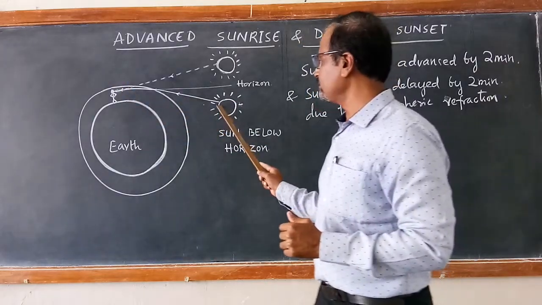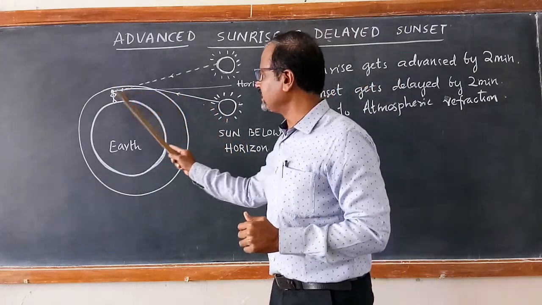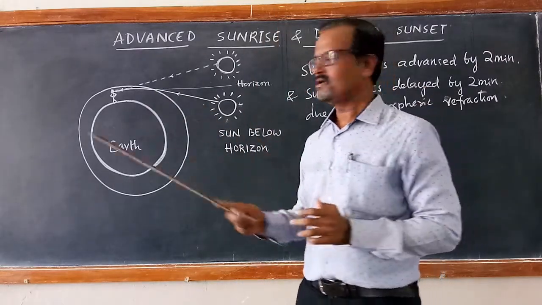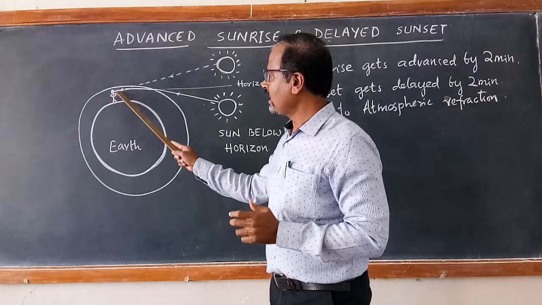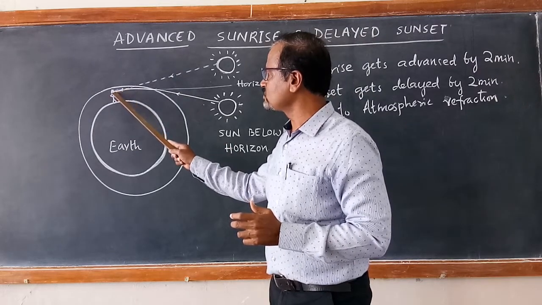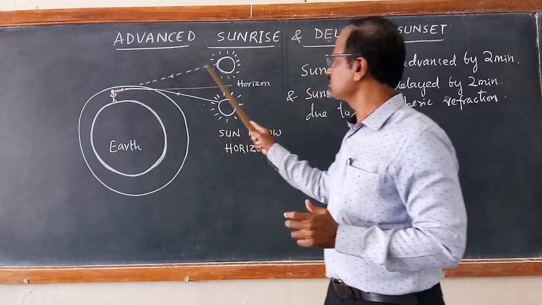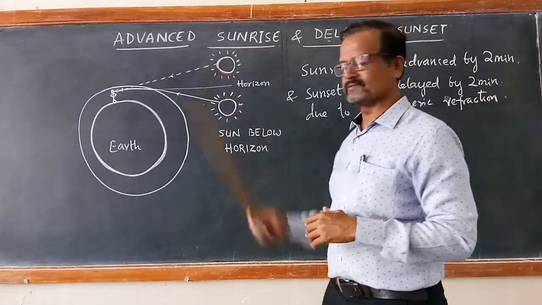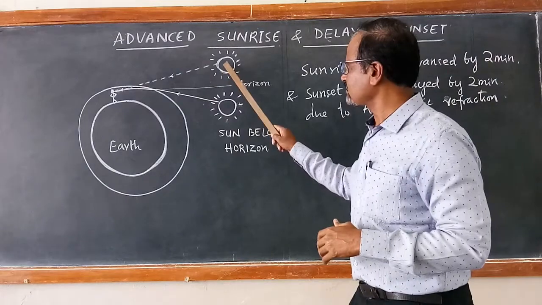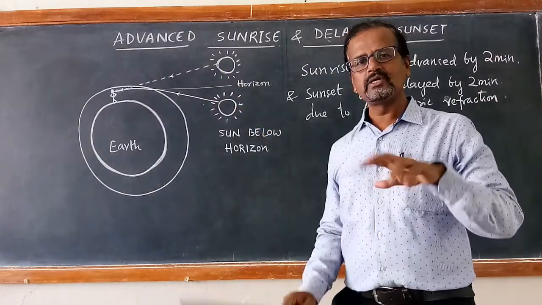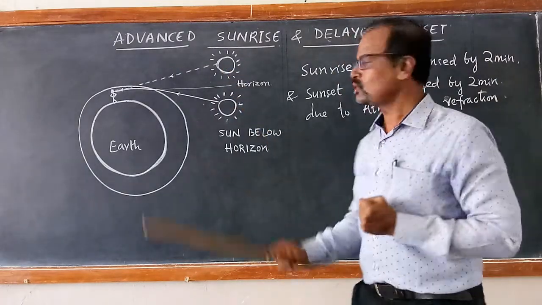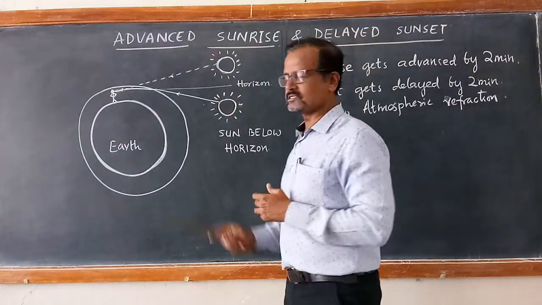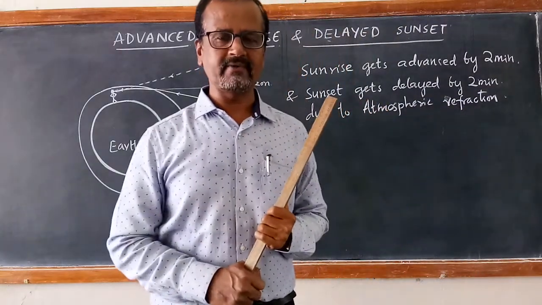The rays of the sun, after entering the atmospheric layers, undergo refraction, bend towards the normal, and these bent rays are observed as if they are coming from this point. So still the sun is seen above the horizon. So the complete sunset takes place 2 minutes later. So there is a delayed sunset and advanced sunrise due to atmospheric refraction.